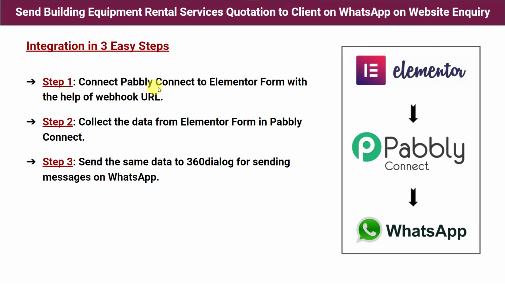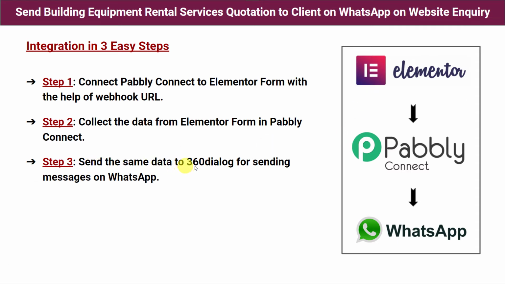Step 1. Connect Pabbly Connect to Elementor form with the help of webhook URL. So first we have to go to Pabbly Connect. Pabbly Connect will offer us a webhook URL. Using that webhook URL, we have to create an integration between Elementor form and Pabbly Connect. Step 2. Collect the data from Elementor form in Pabbly Connect. So at step 2, Pabbly Connect is going to capture the data from Elementor form.